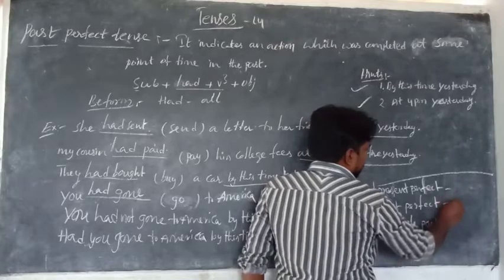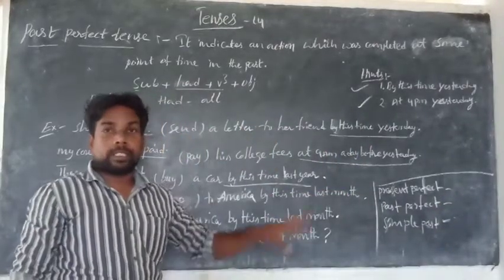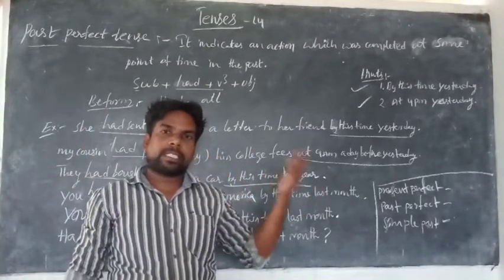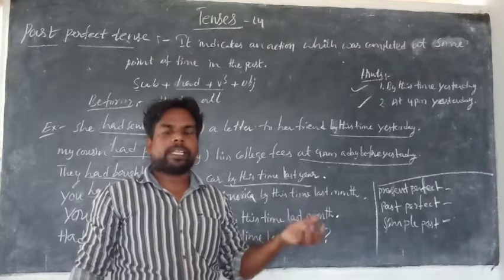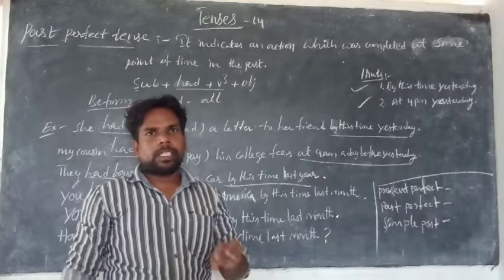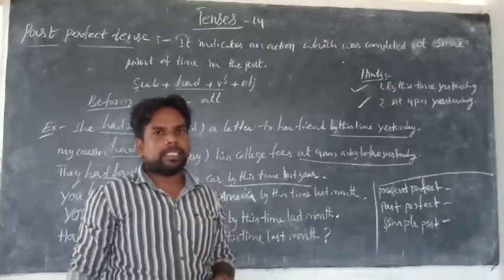Listen here. These three tenses show the past completed, the completed action in the past. Just we observe the difference between these three tenses.